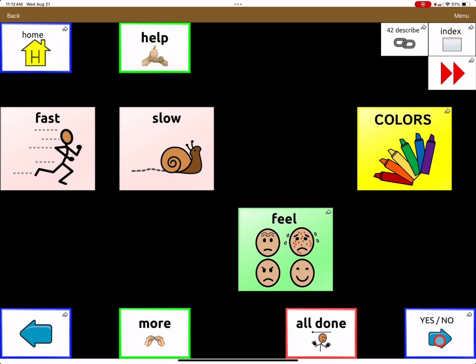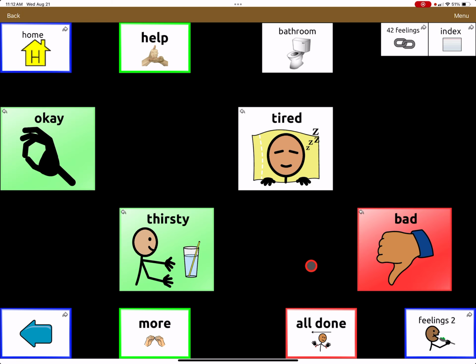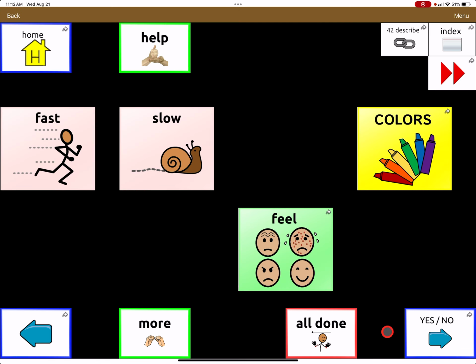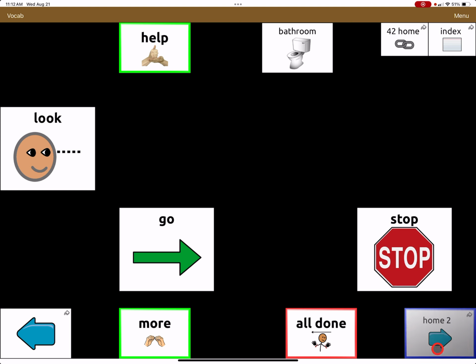The describe page is something that parent really wanted in here, definitely for feelings and for colors. So we've got our colors there, we got our feelings there, and their feelings too. And then we go back to that page. After describe, we go to the right, yes, no, and then we get back to home. I hope that's helpful.